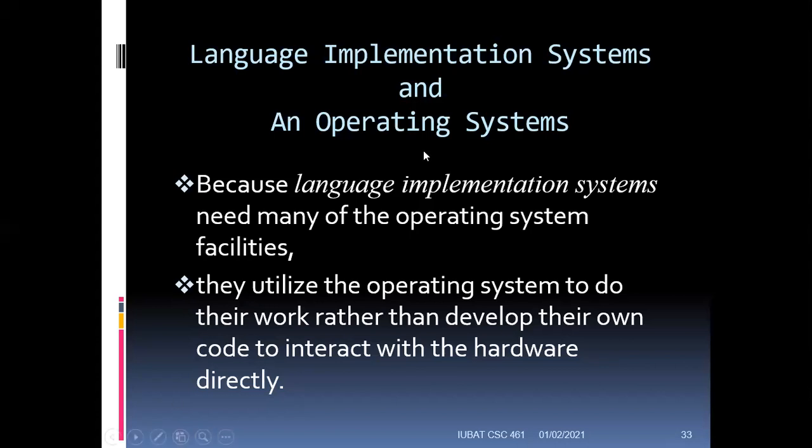Now, each higher level language compiler can translate their code on their own and communicate with the hardware, or they can utilize the operating system, because the operating system already has the mechanism to communicate with the hardware and to do all the tasks the program needs to do. So the language implementation systems, instead of communicating directly, utilize the operating system to do their work rather than develop their own code to interact with the hardware directly.